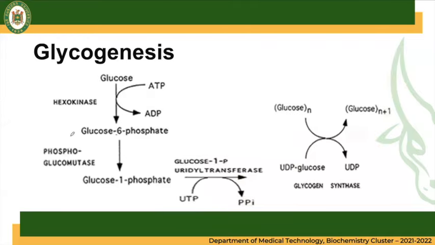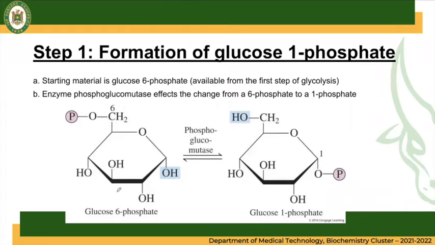Okay, first one is glucose being converted to glucose 6-phosphate, which we remember is the first step of glycolysis. So from your glucose, it is converted by hexokinase to glucose 6-phosphate. So your glucose 6-phosphate will enter the glycogenesis pathway, where the G6P is converted to G1P or glucose 1-phosphate, catalyzed by the enzyme phosphoglucomutase.